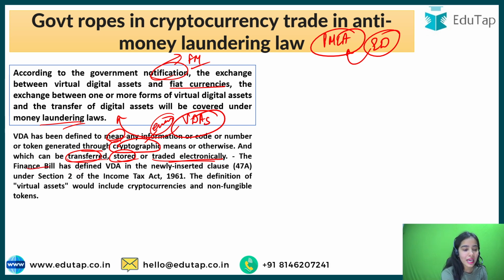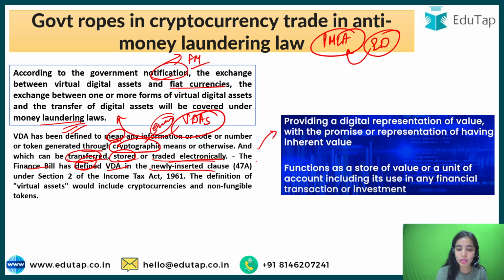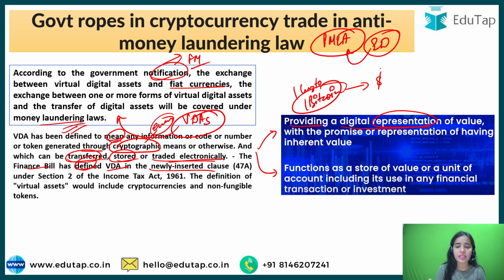So the finance bill has defined the VDA as this, and it is a newly inserted clause, okay. The two characteristics of a VDA are that it provides a digital representation of value with the promise of having inherent value. So if you have one cryptocurrency or one Bitcoin, that means you have some amount of money with you, some amount of dollars, some amount of currency with you, we can say, because one Bitcoin has some value, okay, so it has some inherent value.